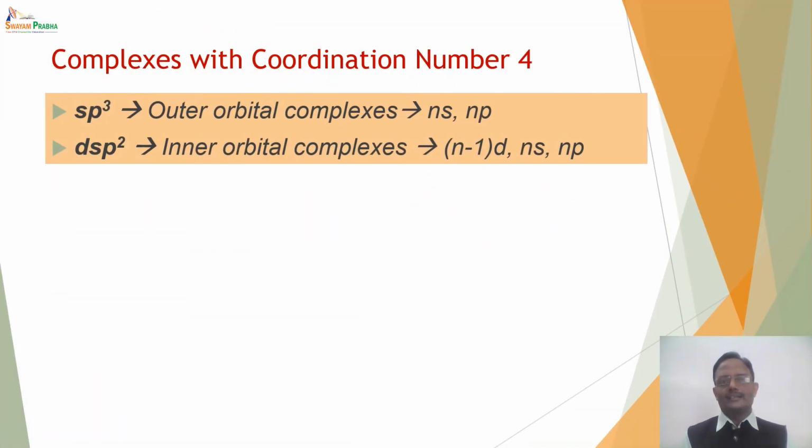Coming to complexes with coordination number 4. In case of coordination number 4, the 2 possible hybridizations are sp3 and dsp2. In sp3 hybridization, the complexes will be called outer orbital complexes because ns and np orbitals are used. Whereas dsp2 can be considered an inner orbital complex because inner d orbitals are used, with (n-1)d, ns and np orbitals involved in hybridization.